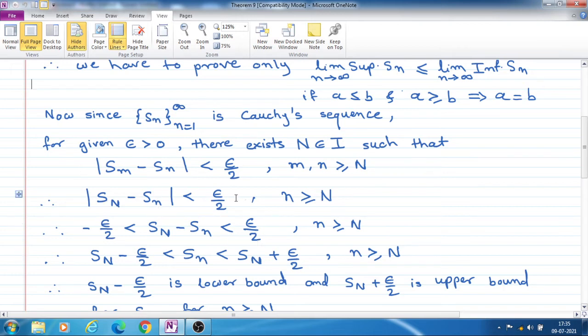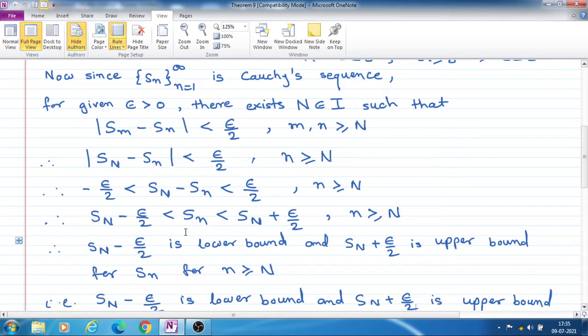You know the meaning of this modulus. This means that this value is between minus epsilon by 2 and plus epsilon by 2.